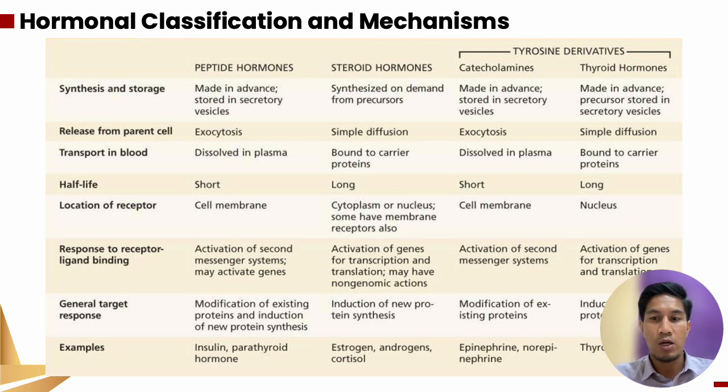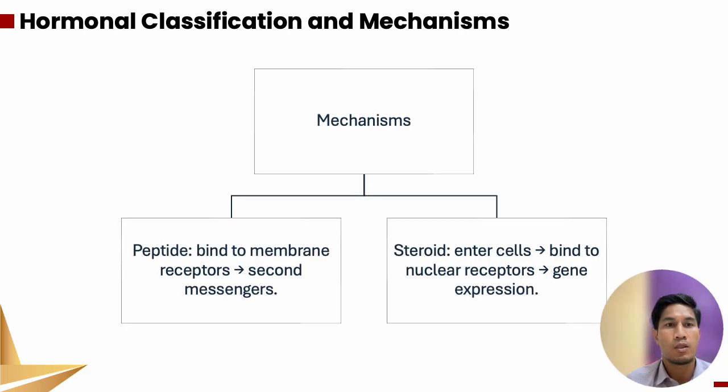Peptide hormones and steroid hormones are the two major types of hormones in the endocrine system, and they are different in structure, functions, and how they interact with the target cells. Peptide hormones are water soluble, and steroid hormones are lipid soluble. You can see in these tables that they show the mechanism for each type of hormone. This is the hormonal classification mechanism that I mentioned before. There are two mechanisms of hormones, peptide and steroid.